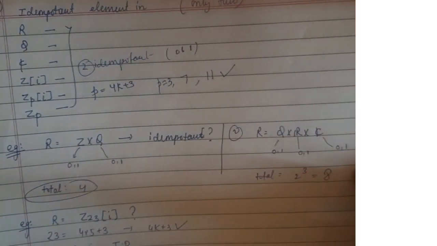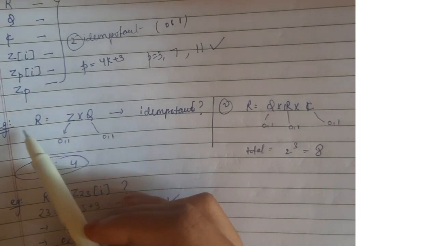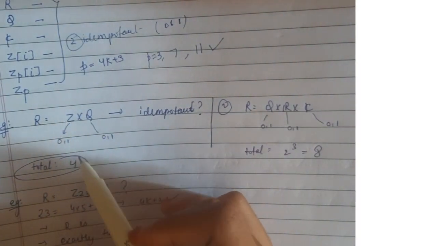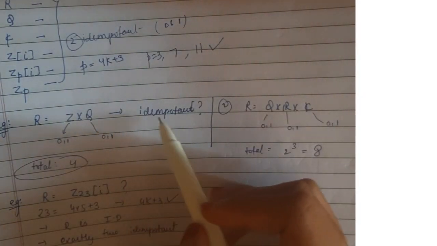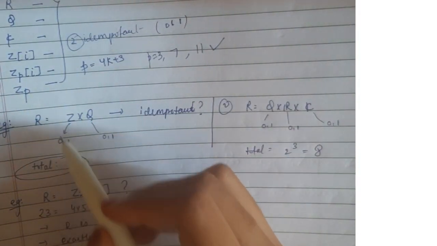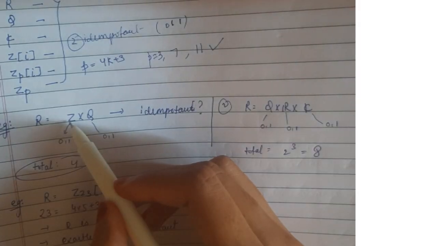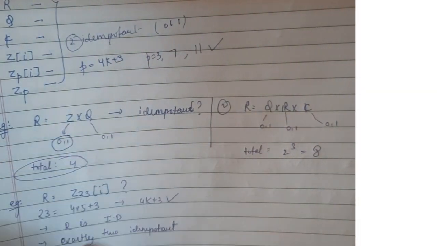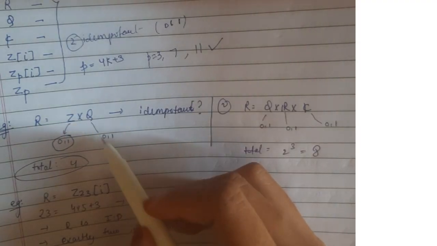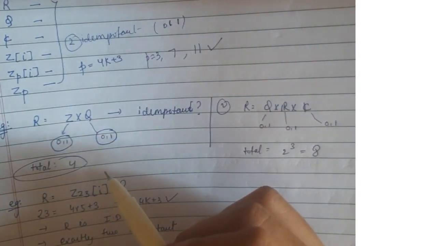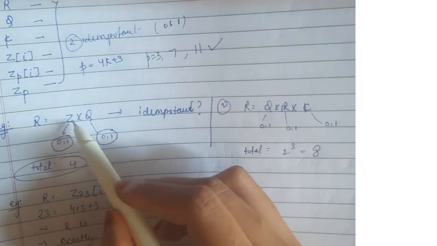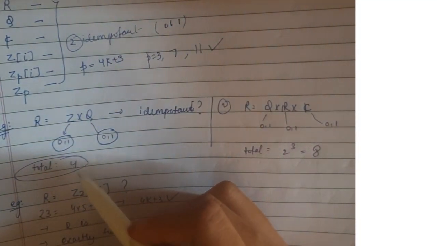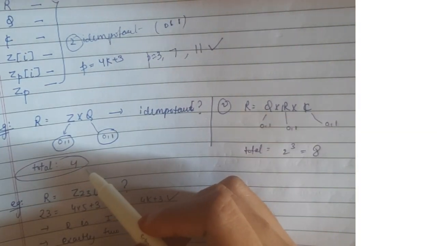Clear? Next, we are having an example: if we have a ring as Z cross Q, that is integers and rationals, right? So then the number of idempotents will be what? We know that Z is an integral domain, and it has only two idempotents. What are those? 0 and 1. Q is also an integral domain, that is why it has only two idempotents, 0 and 1. So total Z cross Q will be having what? 2 here and 2 here, that is 2 raised to power 2, that is 4 idempotents. Okay.